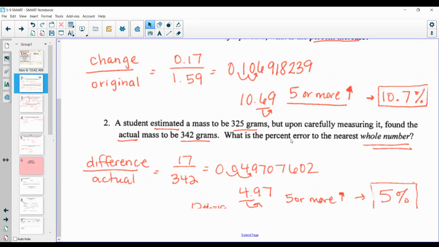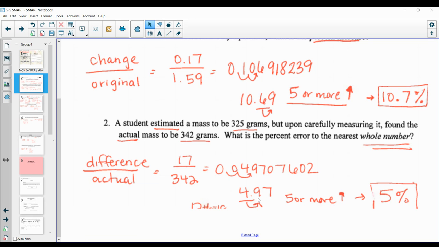We are finding the percent error to the nearest whole number. So remember, to change it to a percent, you move it twice to the right. Your decimal goes here in between the 4 and the 9. So if you look below, I have 4.97. Well, we look in the tens position, we have to look to the right of the whole number, which is a 9. Again, 5 or more, raise the score, add one more. That 4 now becomes a 5.